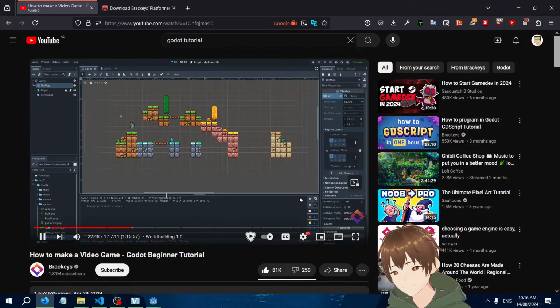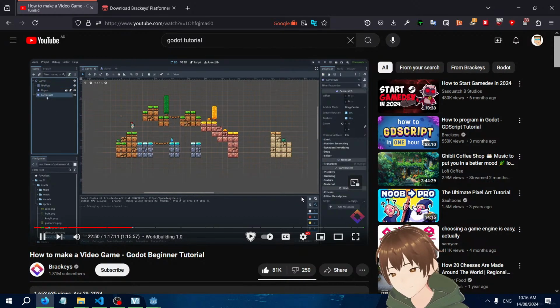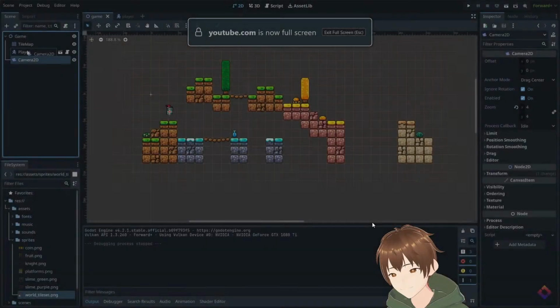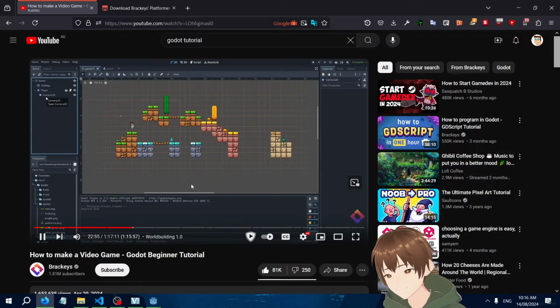So I'm going to make some room here. I'm going to take the camera 2D and simply drag it under the player. Making it a child of the player means that it will just automatically follow the player node.